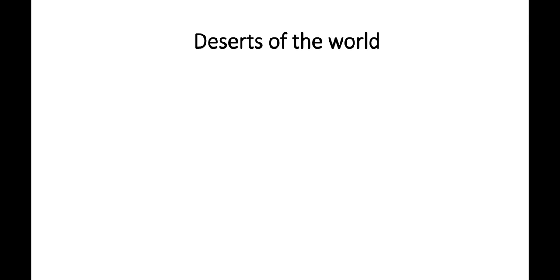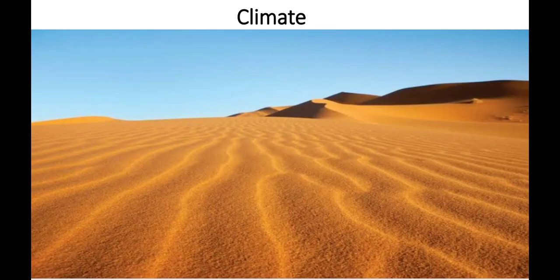In this class we are going to discuss the climate of the desert. Desert has a peculiar climate. The days are extremely hot and the nights can get extremely cold.